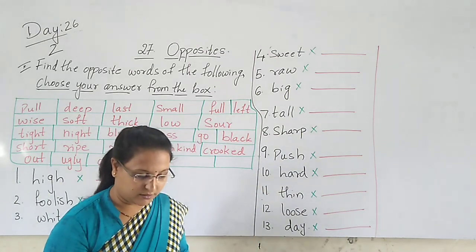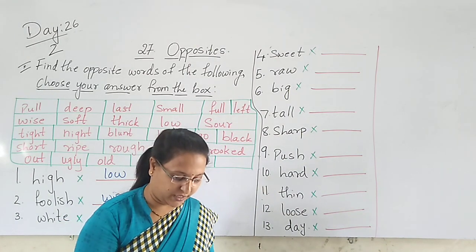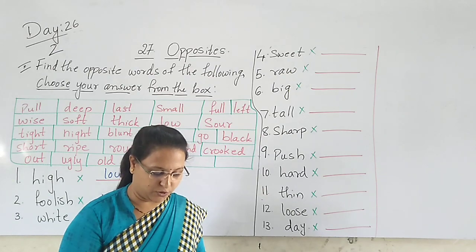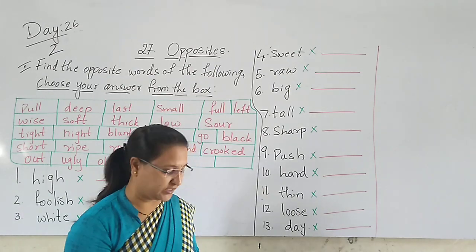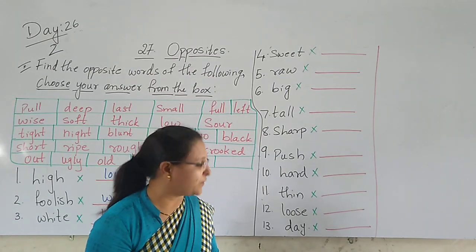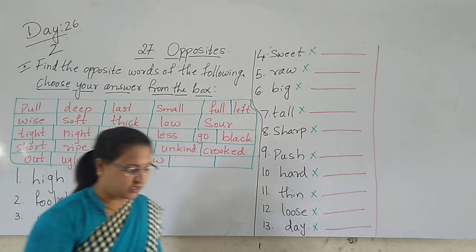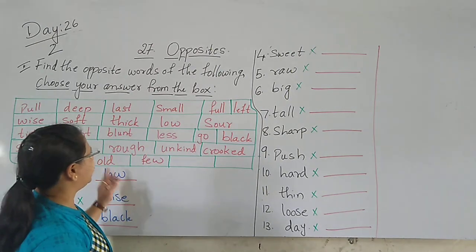Now here, the opposite words we have to write for the given word. Yes. So first one, fourth, children. The opposite of sweet is what here?